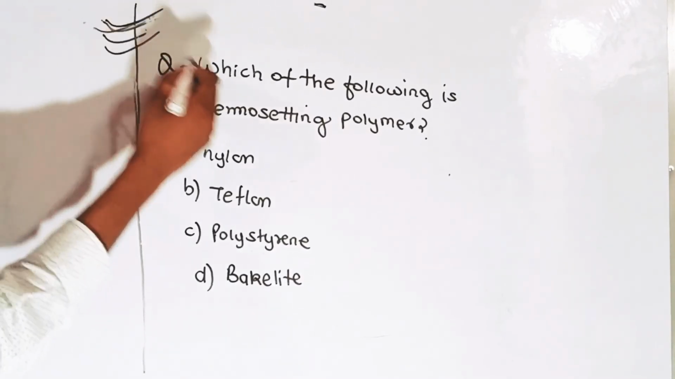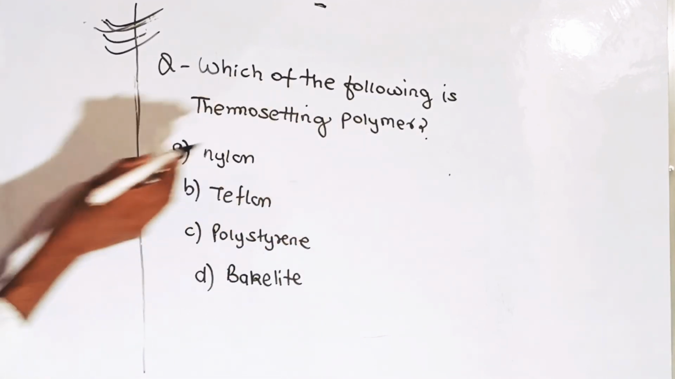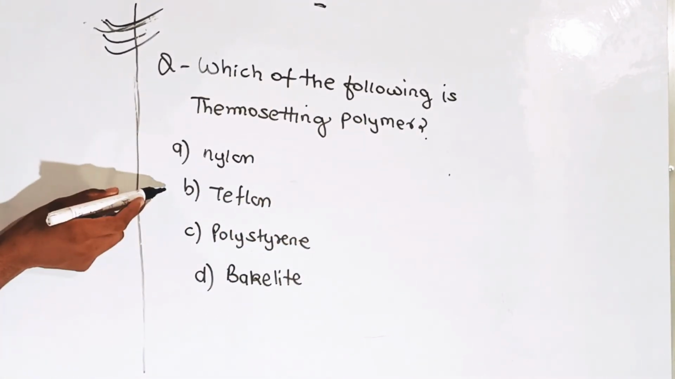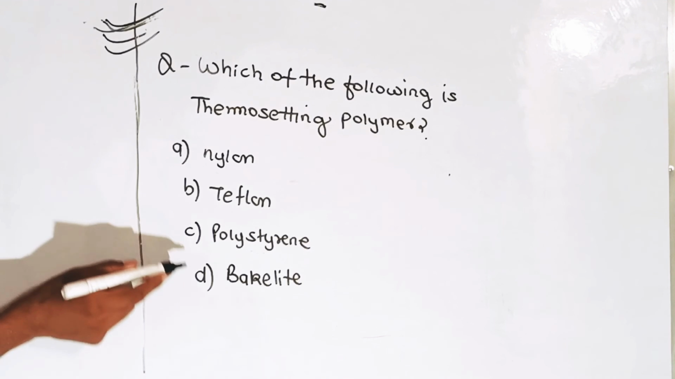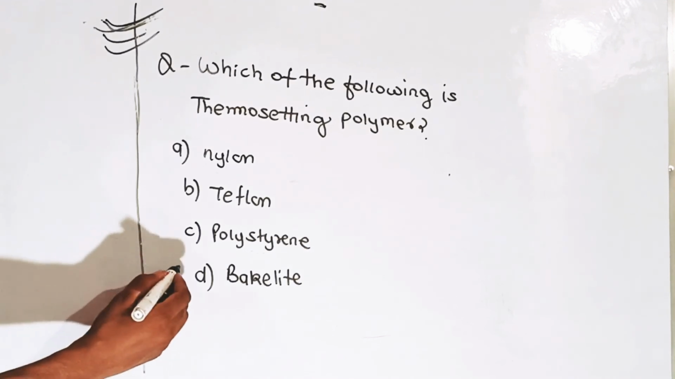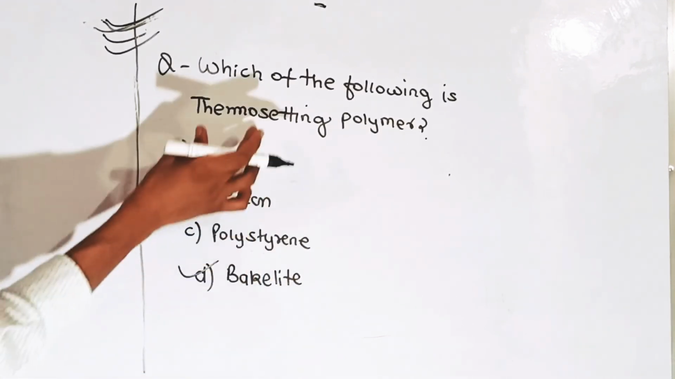Which of the following is a thermosetting polymer? First option is nylon, second is Teflon, third is polystyrene, and fourth is bakelite. The correct answer is D, that is bakelite, which is an example of a thermosetting polymer.